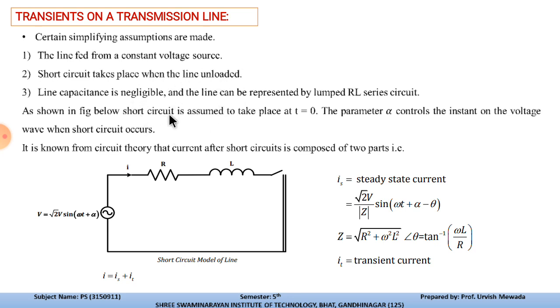When an AC voltage is applied suddenly across a series RL circuit, the current which flows has two components. First is a steady state sinusoidally varying component of constant amplitude, and second is a non-periodic component, exponentially decaying with a time constant of L by R ratio of the system, which is also referred to as the DC component of the current. The initial value of the DC component of current depends on the magnitude of the AC voltage when the circuit is closed.